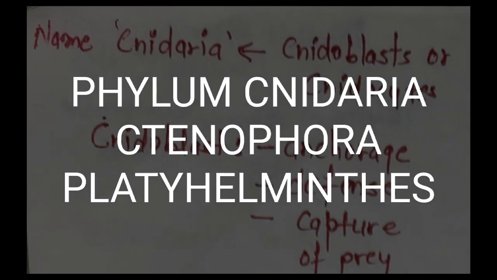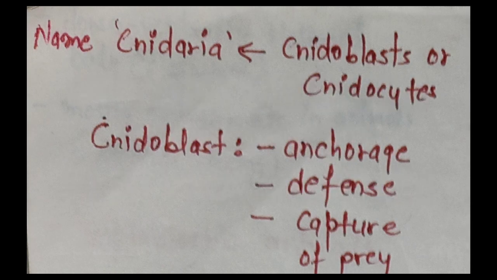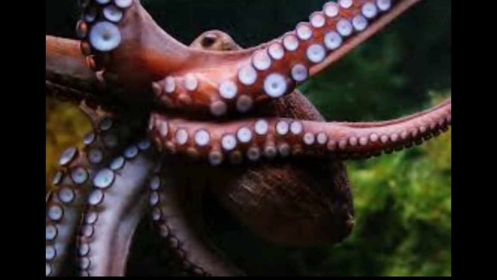Phylum Coelenterata is also known as Cnidaria. The name Cnidaria is derived from cnidoblasts or cnidocytes. Cnidocytes are present on the tentacles and the body. Tentacles typically refer to the long, flexible limbs found on some animals, particularly invertebrates like octopus, squids, and jellyfish.